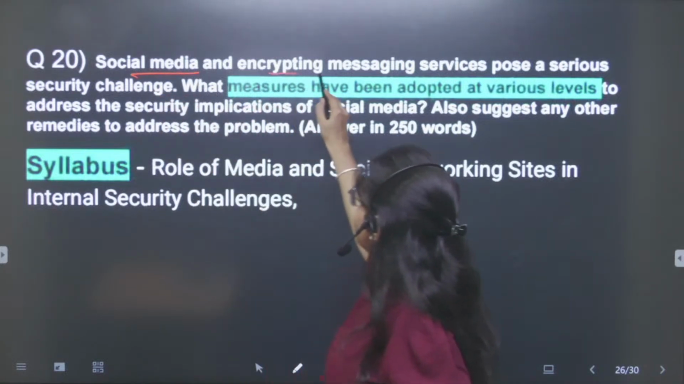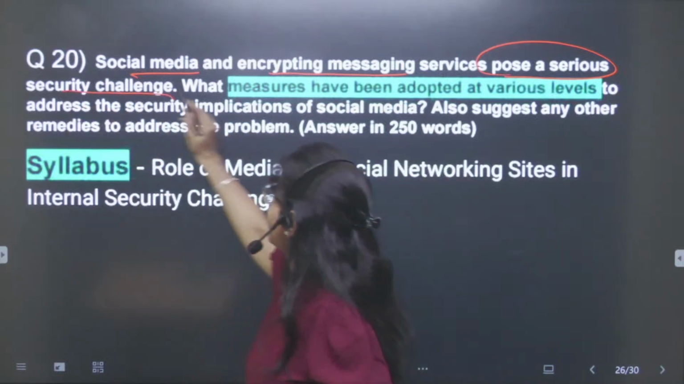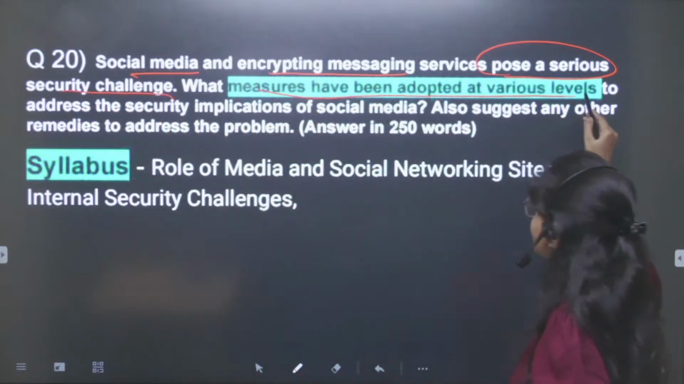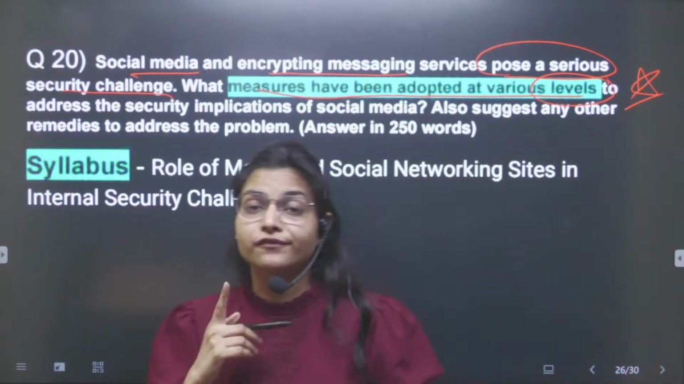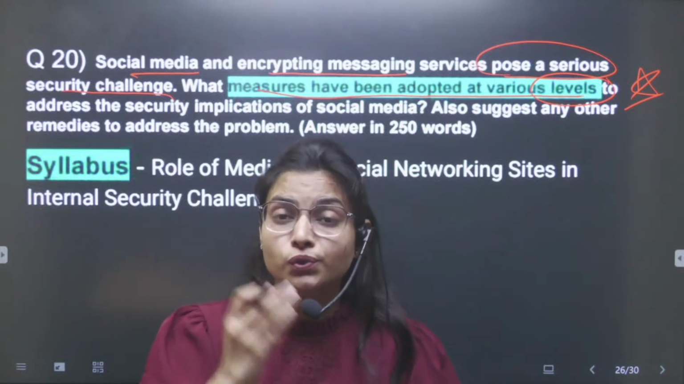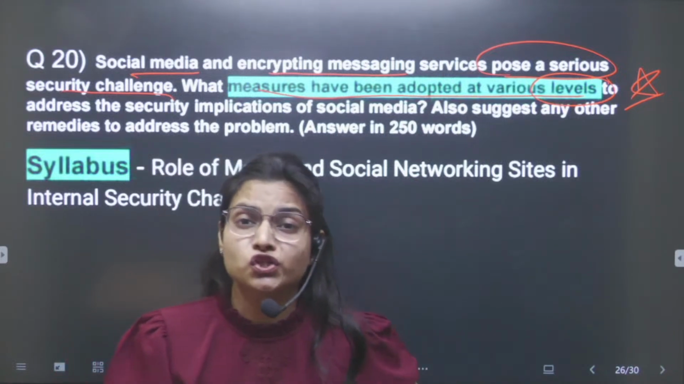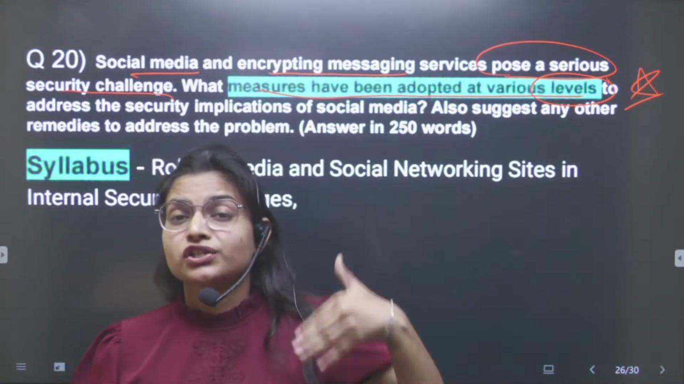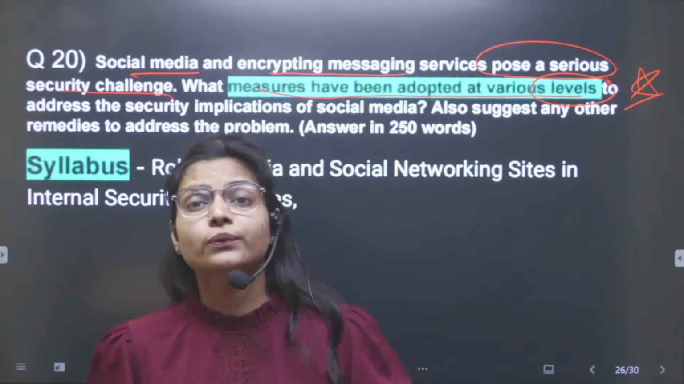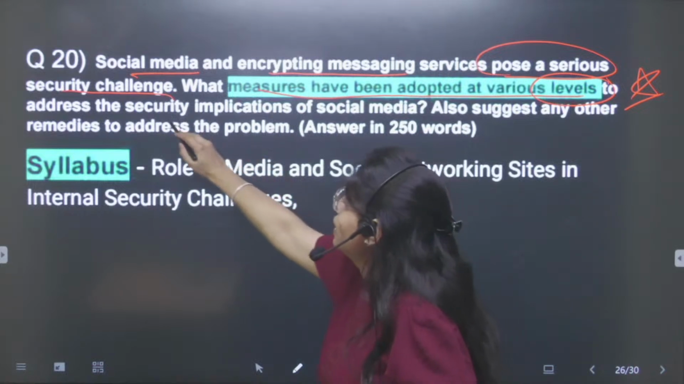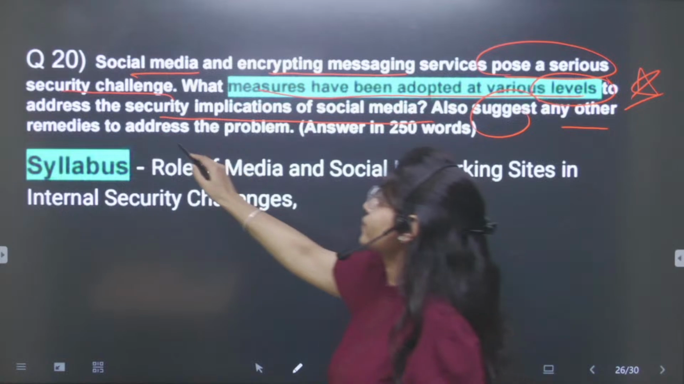Now the last question, discussion of internal security. Social media and encrypted messaging services pose a serious security challenge. What measures have been adopted at the various levels? Now, in the first question I told you, you need to prepare at different levels. For example, societal level, what are the changes adopted at the national level, the international level, the legal level, the institutional level. This way you can divide the levels to address the security implications of social media. Suggest any other remedies to address the problem.